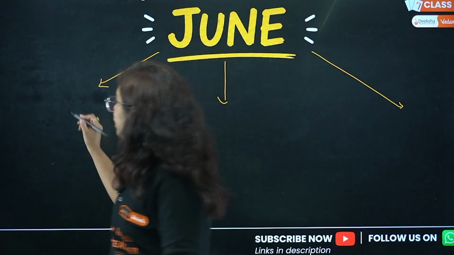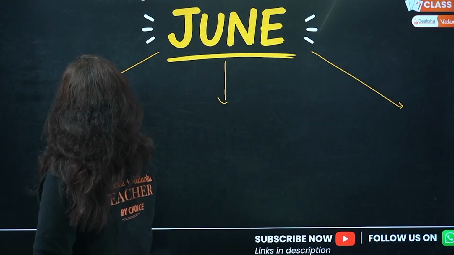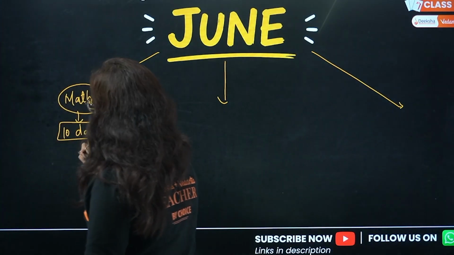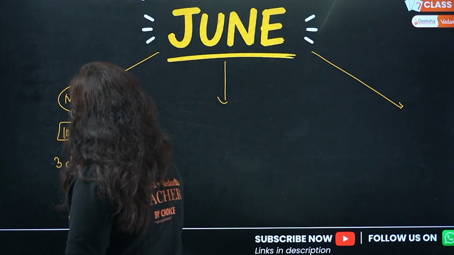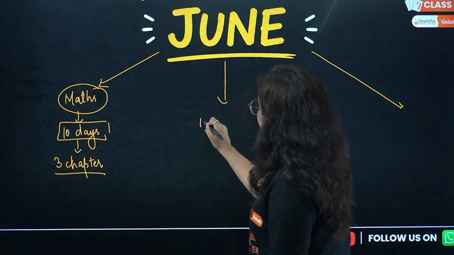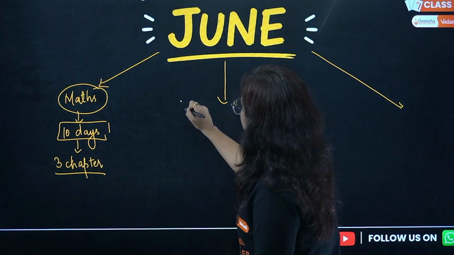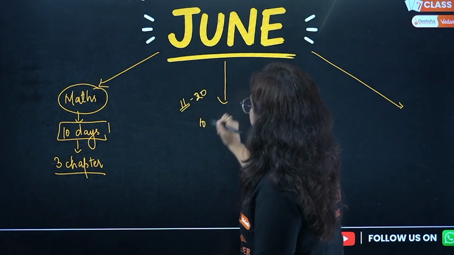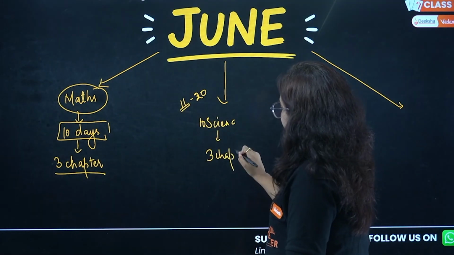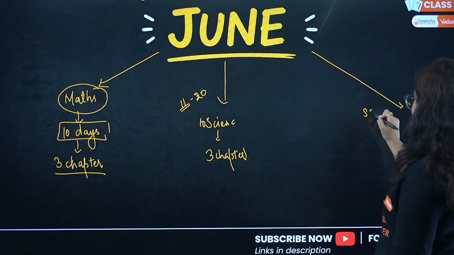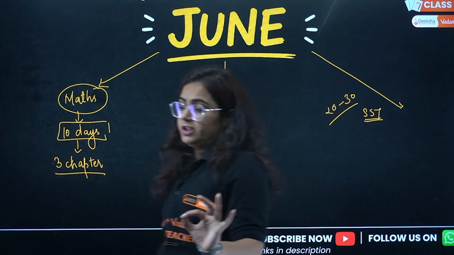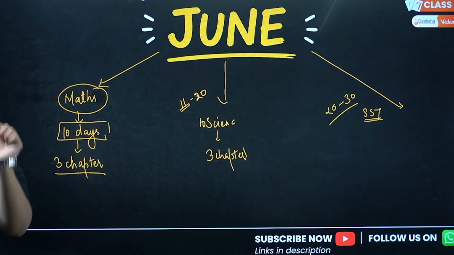What is that habit? You are going to pick up maths first and give 10 days to maths. In that 10 days you have to study how many chapters? 3 chapters. Again, pick up the next 10 days from 11th of June to 20th of June, and you will pick up science. Again you will complete 3 chapters. Similarly you do with SST in the last, from 20 to 30. This is for the students who wish to study one subject at a time.